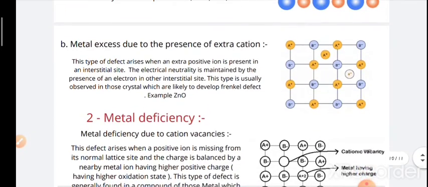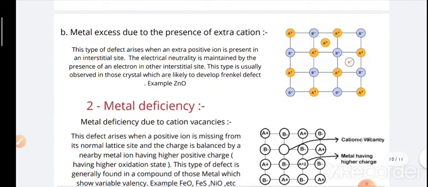Next is metal excess due to presence of extra cation. This type of defect arises when an extra positive ion is present in an interstitial site, and the electrical neutrality is maintained by the presence of an electron in another interstitial site. This type is usually observed in those crystals which are likely to develop Frenkel defect, for example ZnO.